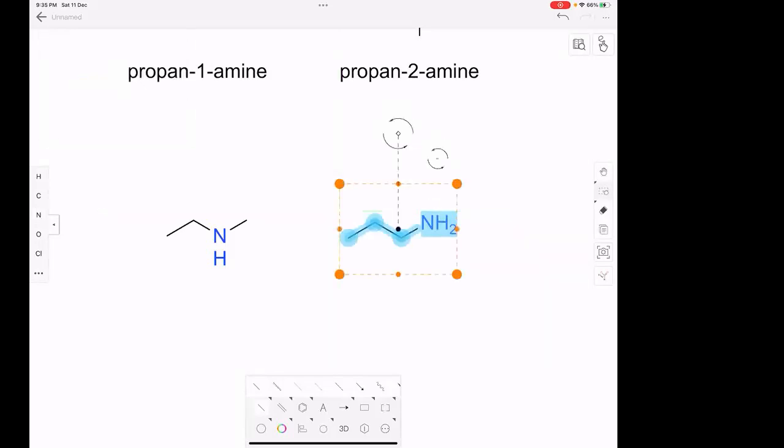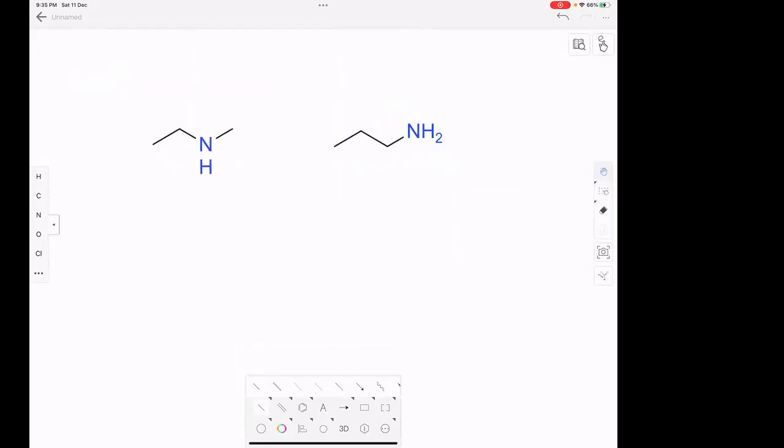Okay. Yeah, you remember primary, secondary, and tertiary amines. These amines are functional isomers. I'll write one more isomer here. So of these compounds, this is a tertiary amine. So these three are functional isomers of each other.